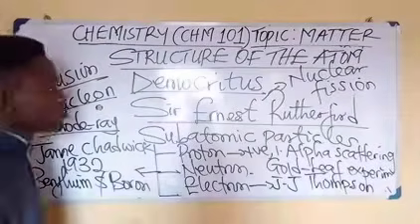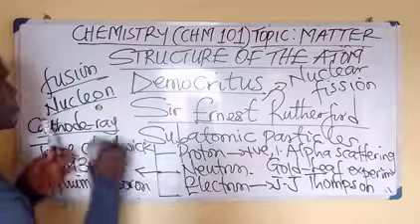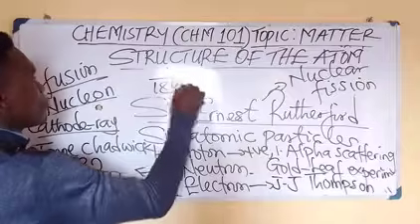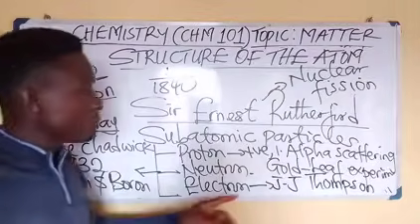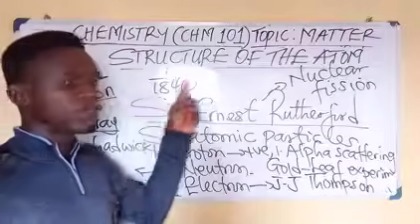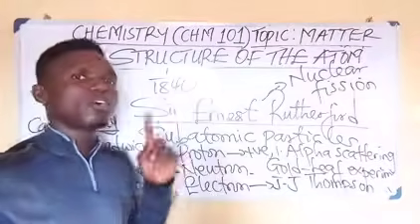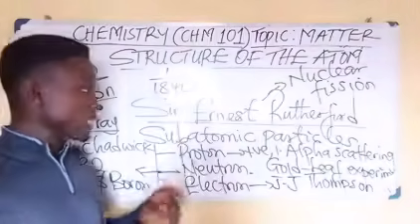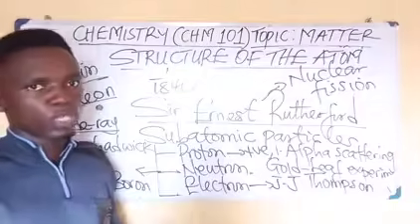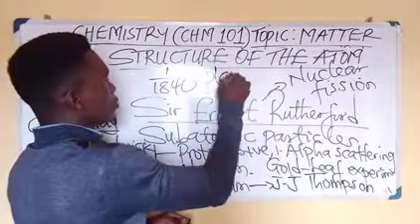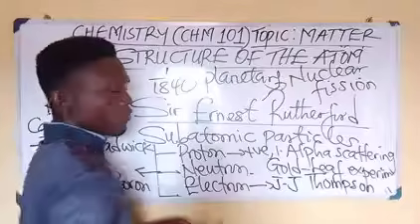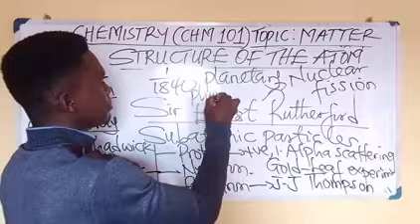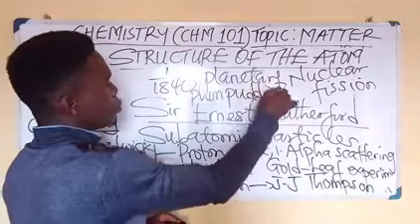Take note of that. You should know that the mass of the electron is 1 over 1840 of that of the mass of what? The proton. Please take note of that. You should know that Sir Ernest Rutherford's atomic model is called the planetary model, okay? Planetary model, right? But J.J. Thomson's atomic model is called the plum pudding model.